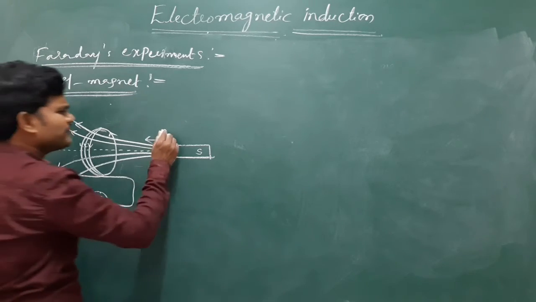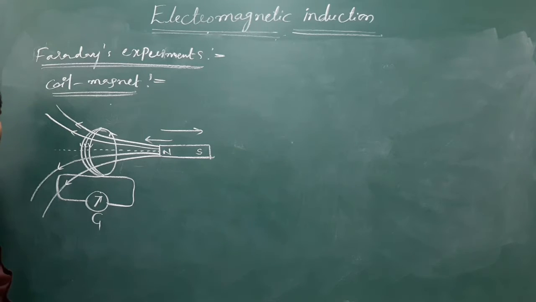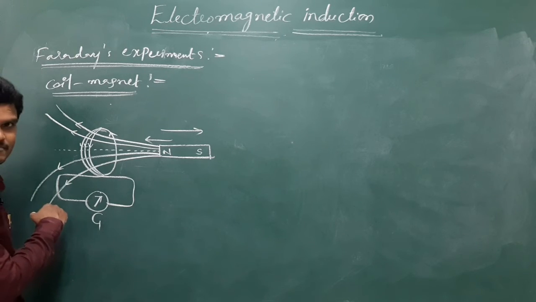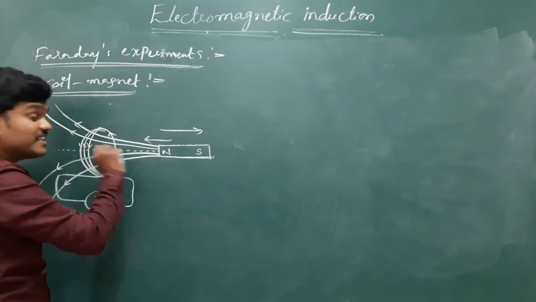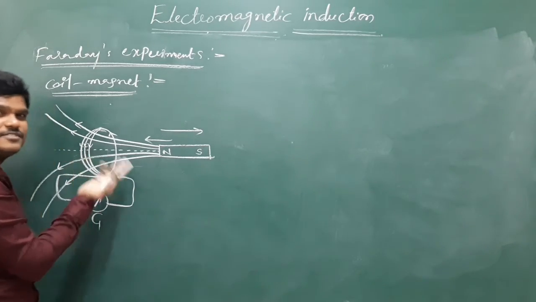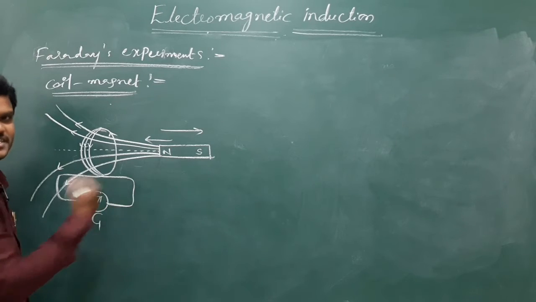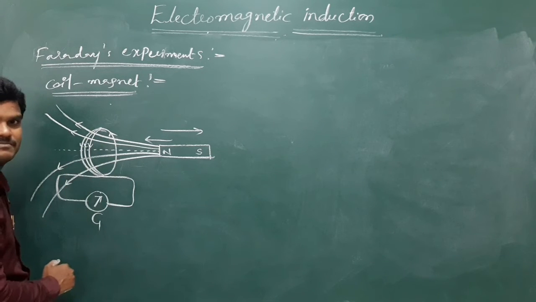In the same manner, if this magnet moves away from the coil, again the galvanometer shows opposite deflection, because once it moves away, magnetic lines of force decrease. As lines of force decrease, induced currents are set up in the opposite direction.